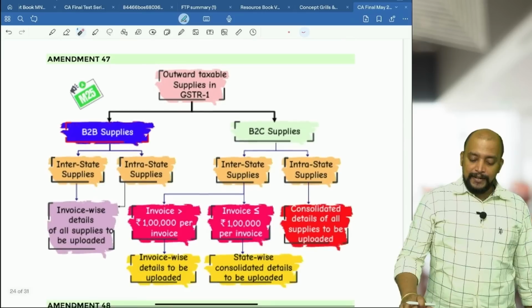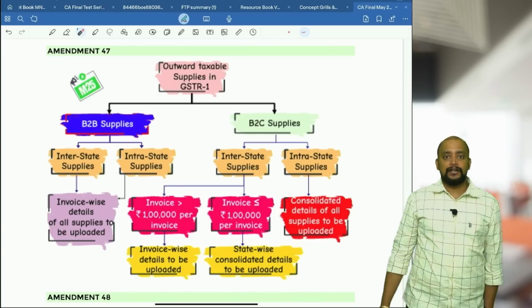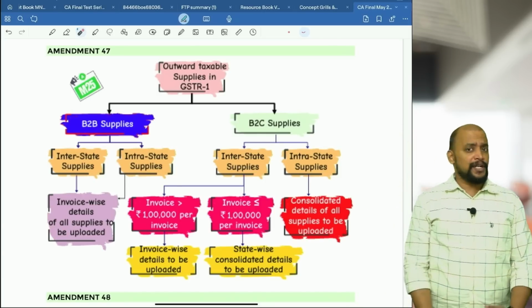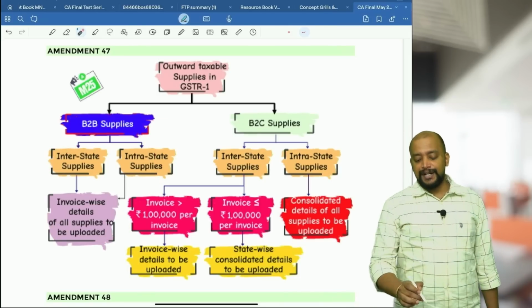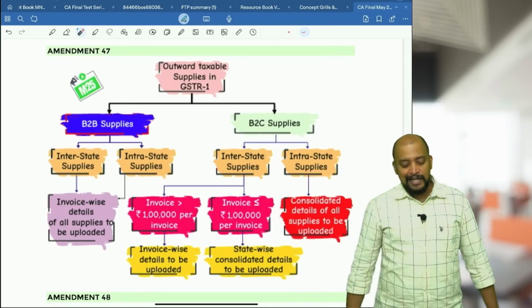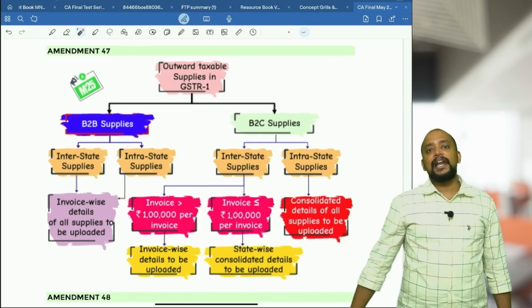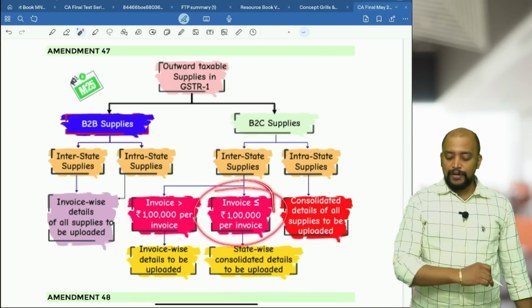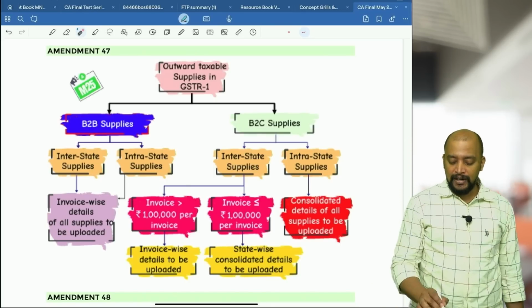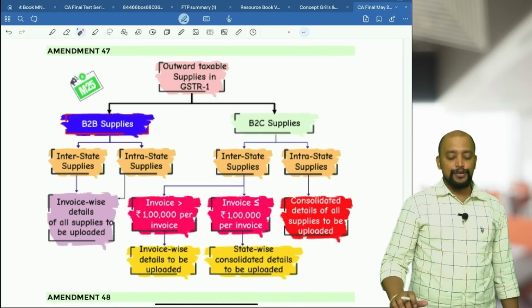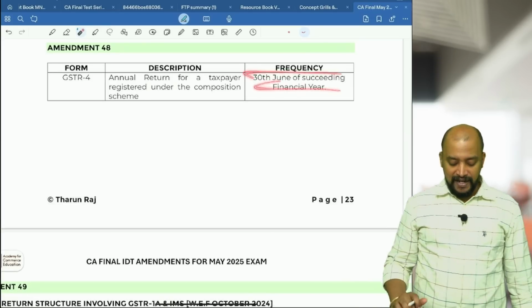Next, one more amendment. This is related to how invoices are to be reported in GSTR 1. In GSTR 1, B2B supplies are always reported invoice wise, whatever the amount. For B2C, we need to check whether it is interstate or intrastate. If it is interstate, the limit previously was 2 lakh 50, now it is 1 lakh. If the invoice value is greater than 1 lakh per invoice, report invoice wise. If the invoice value does not exceed 1 lakh per invoice, state wise consolidation. Intrastate supplies are always consolidated. Then the GSTR 4 time limit, which we already know, is 30th June of the succeeding financial year.